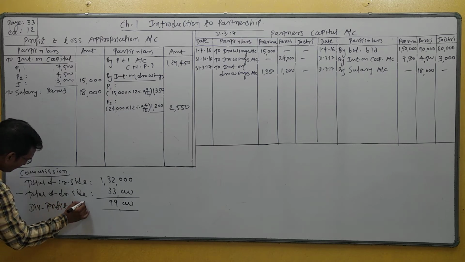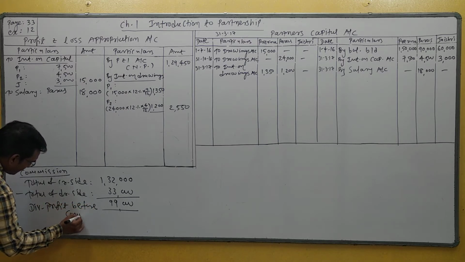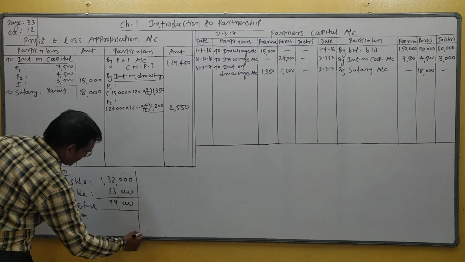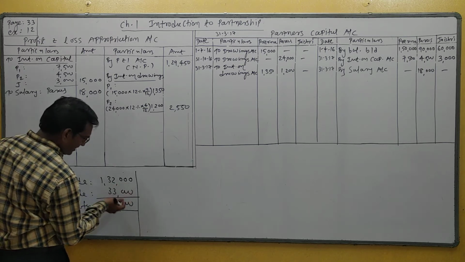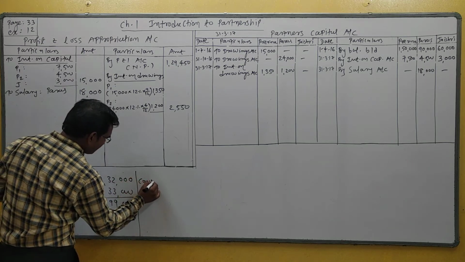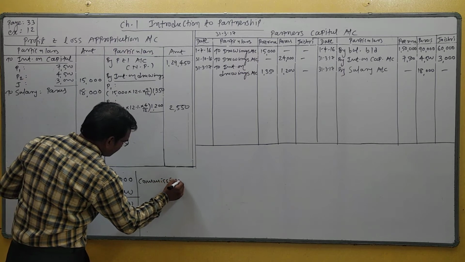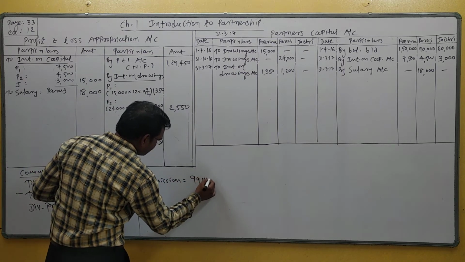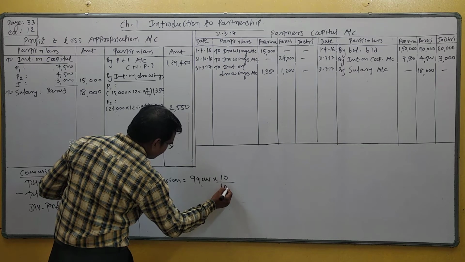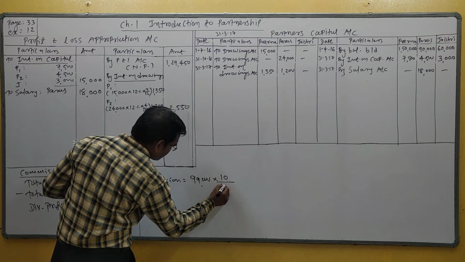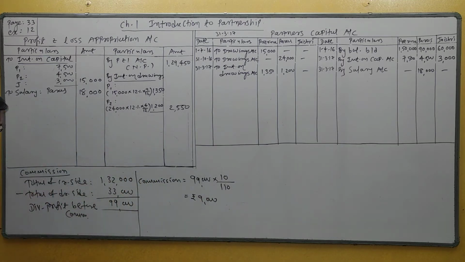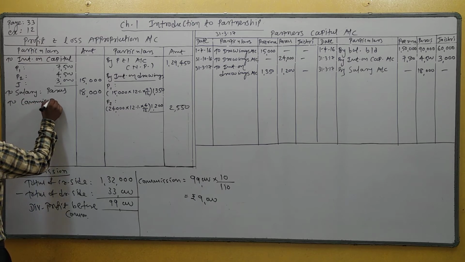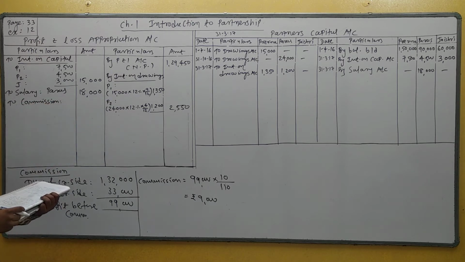But this divisible profit is before deducting commission. And in the example you are asked to calculate commission on the net profit after deducting. This is before deducting, so commission is equal to 99,000 into 10 divided by 100 plus 10, that is 110, rupees 9,000. Understand? Now commission is an expense, so debit side commission. Who is the partner?